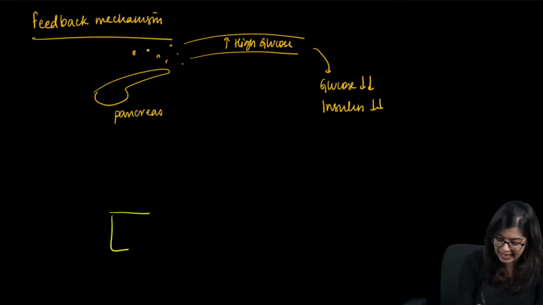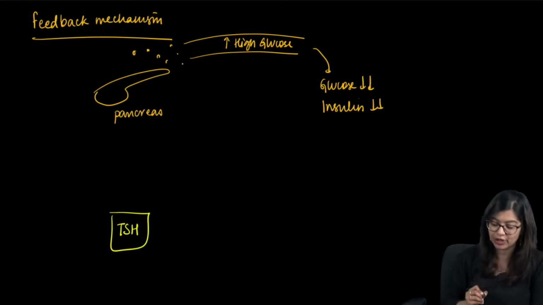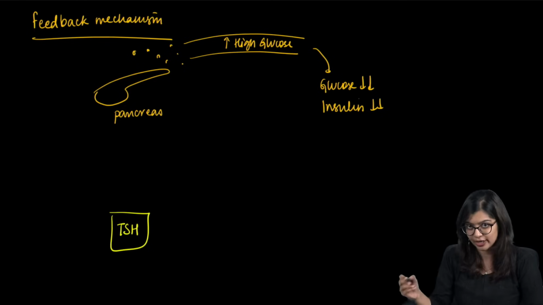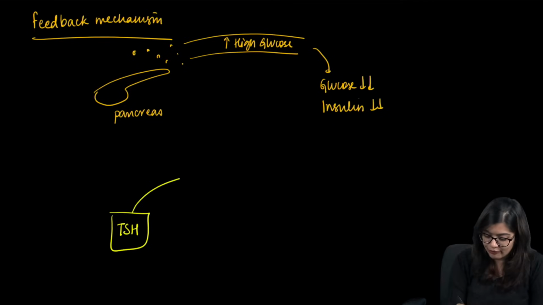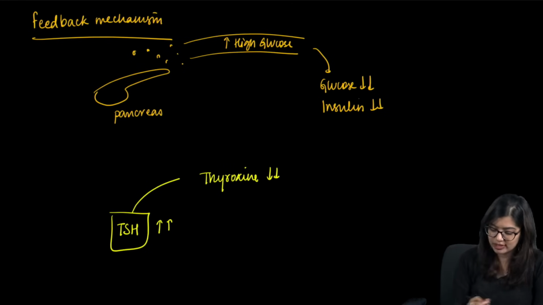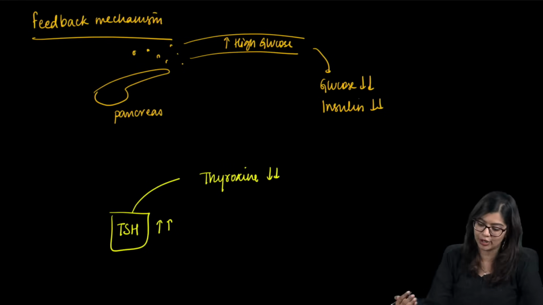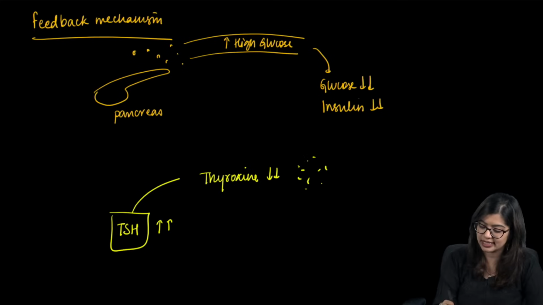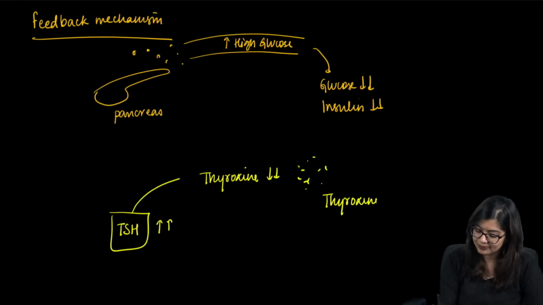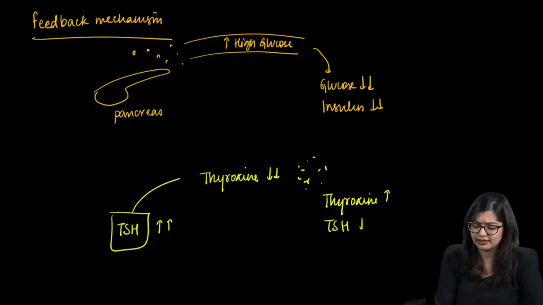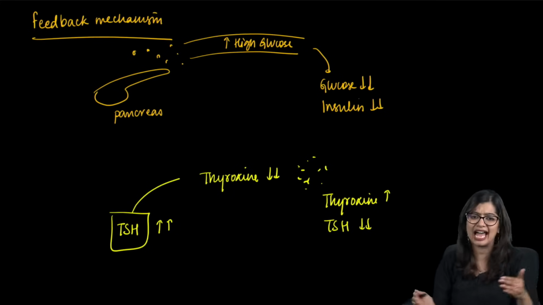Your pituitary gland, the master gland, produces TSH, that is thyroid stimulating hormone. Now, when the thyroxine level is low, more and more TSH will be produced so that more thyroxine can get produced. Once the thyroxine level becomes normal, TSH is not needed, right? So the level will come down. So the balance is there.